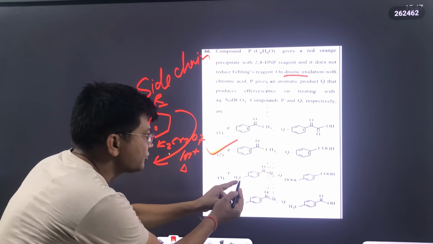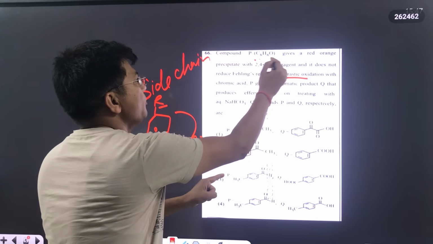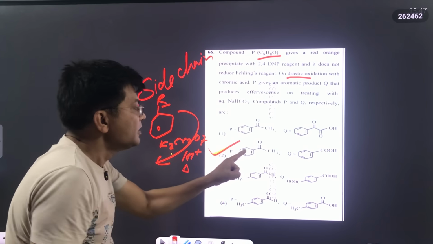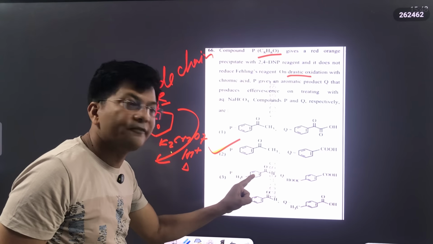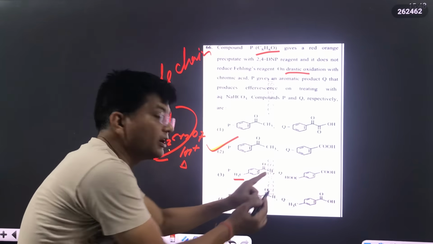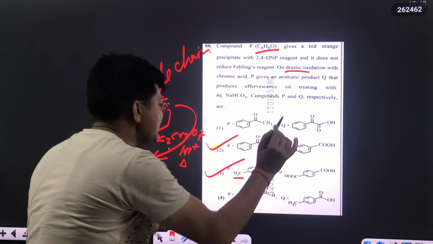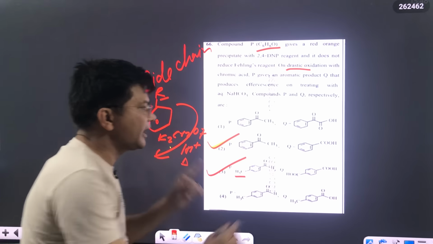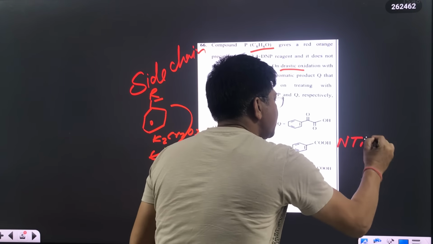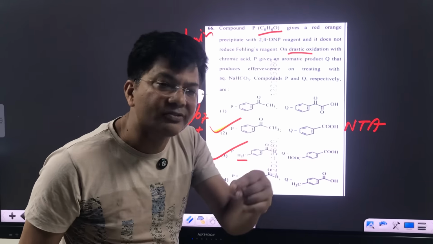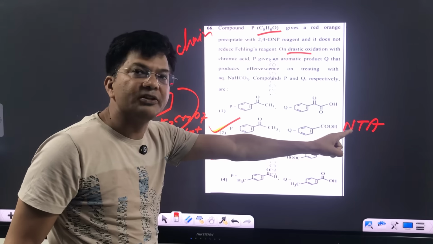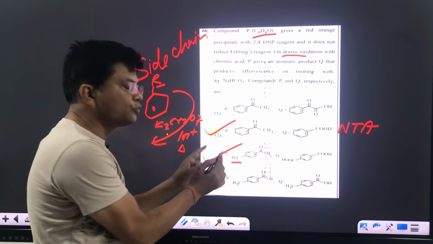So this CH3, see, remember that the formula of both the two compounds are same. This is also not giving Phalenx test, and this will also not give Phalenx test, and this CH3 will convert into COOH. So these two are the correct answer, but NTA will go for this option. But that's the mistake. I would like to say that the mistake of NTA, if NTA has given just this answer, both two are the correct answer.